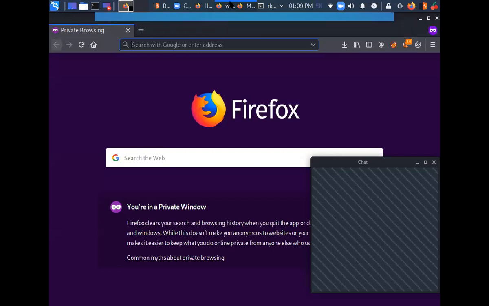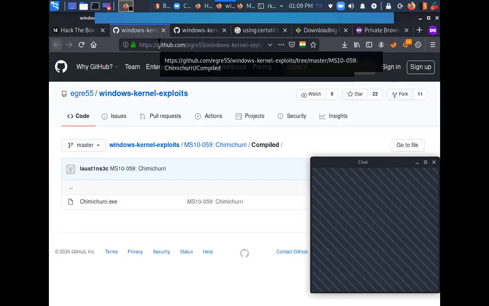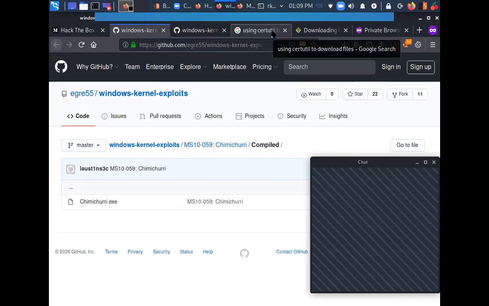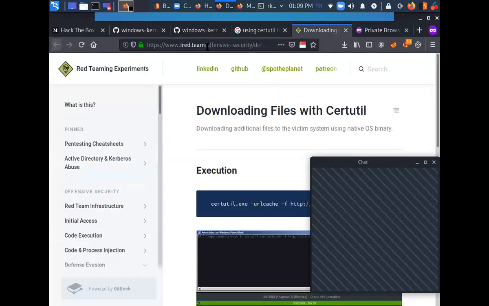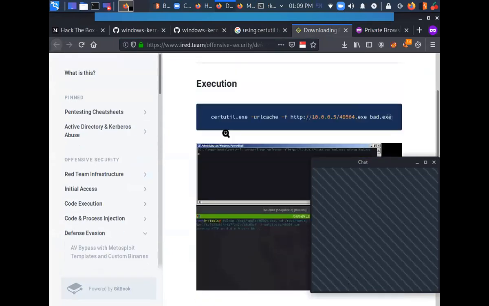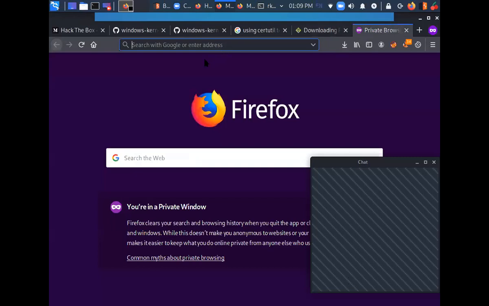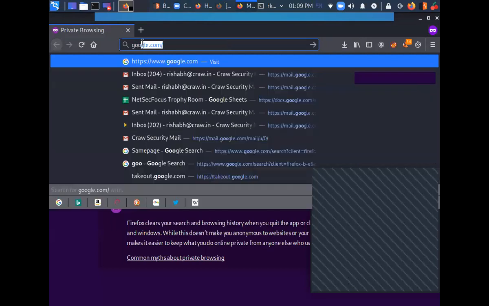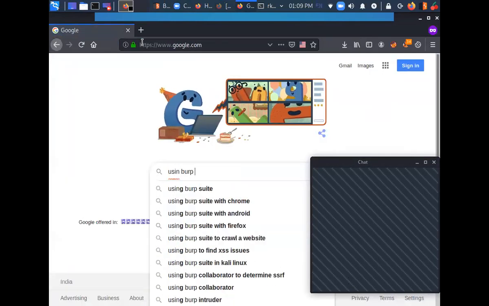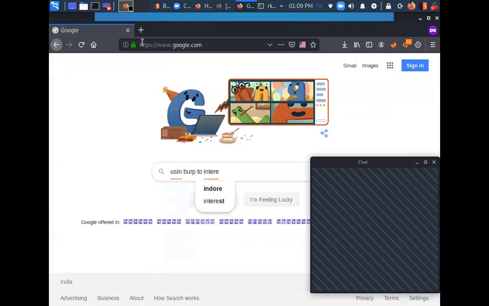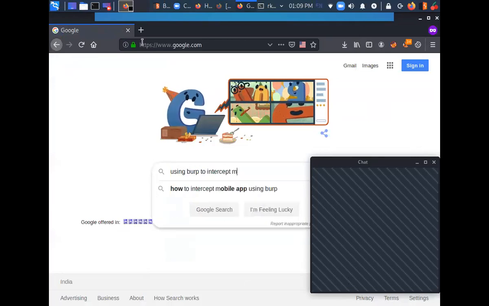What else should I share? You can take a reference of this as well. Downloading files with certutil. And using Burp to intercept. MSF.